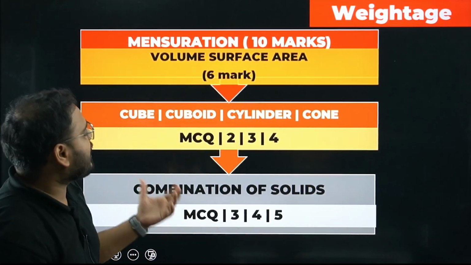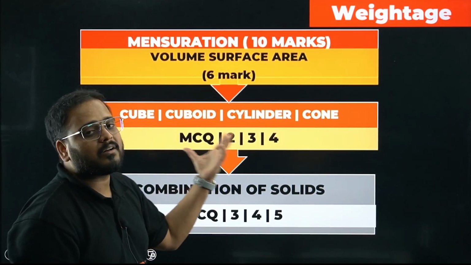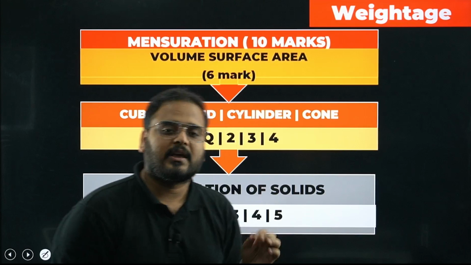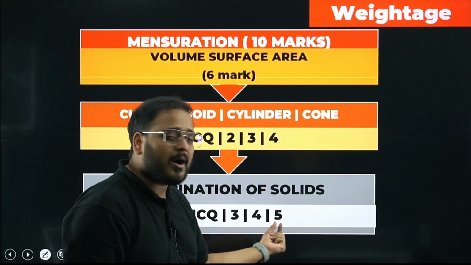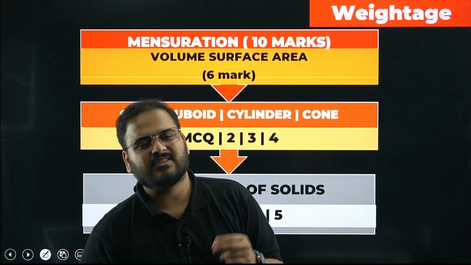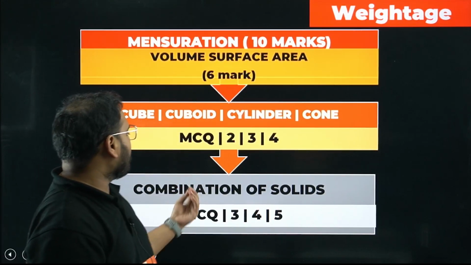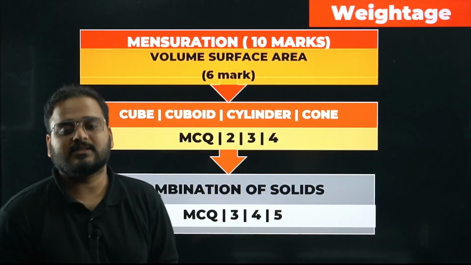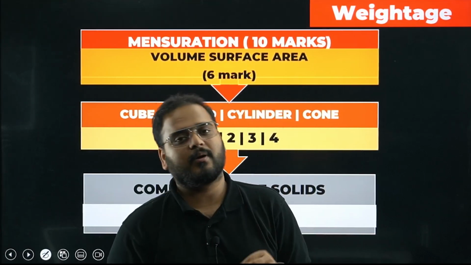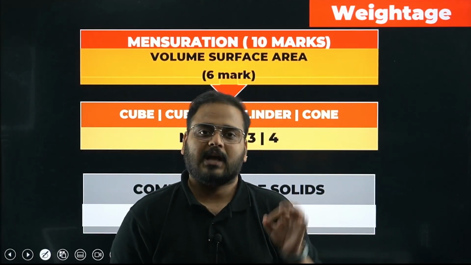Questions can be asked in MCQ, 2 marker, 3 marker and case study. Case study has been asked in the last 2 years. I think you can check this out. Case study is coming from this particular chapter. A 5 marker was asked, I think, in 2022 or 2016, in the combination of solids. Rather, you'll have questions in the 4 marker category, which is case study, 2 marker, 3 marker and MCQs only. I hope this is clear.